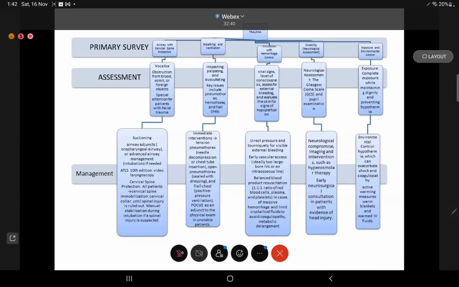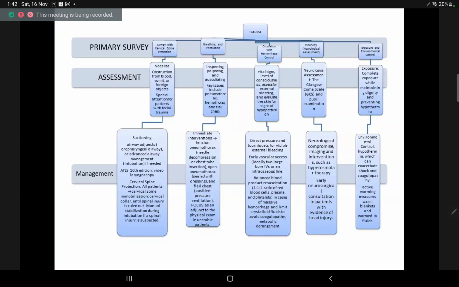Neurological examination will be done. If there is neurological compromise, imaging and interventions such as hyperosmolar therapy might be required. We'll look for early neurosurgical consultation in patients with evidence of head injury. We'll get a head-to-toe exposure to look for any signs of trauma.